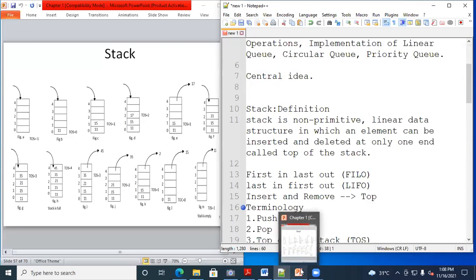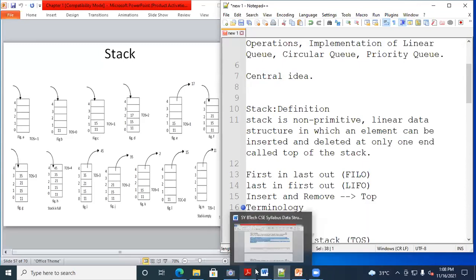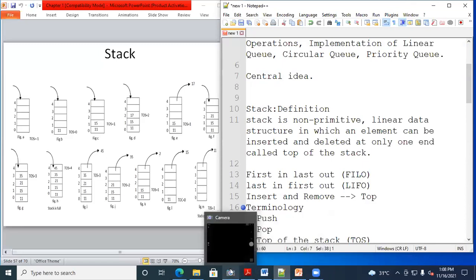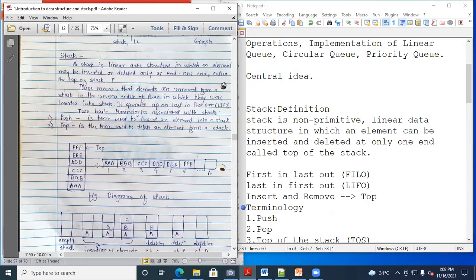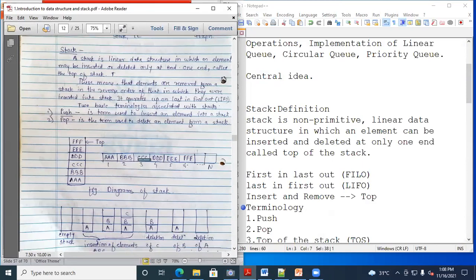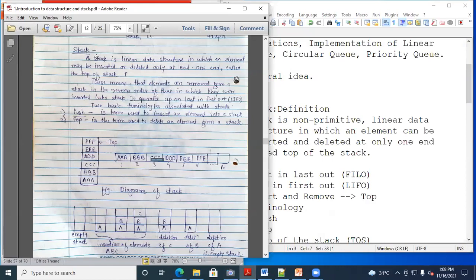Okay, we will revise the things by referring to the notes. Now, is it visible to all? So these notes are visible to all? Yes, sir, the PDF is visible. Right. Now this PDF I will share with you.